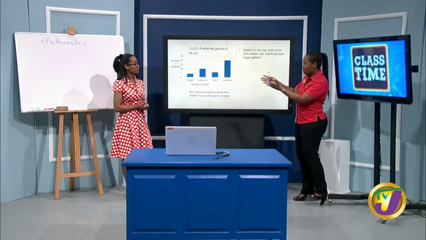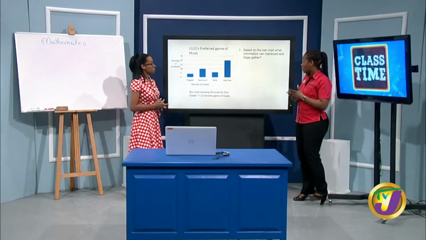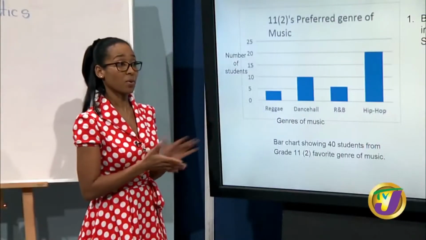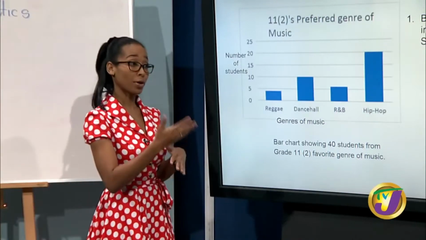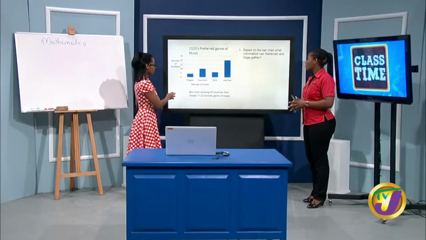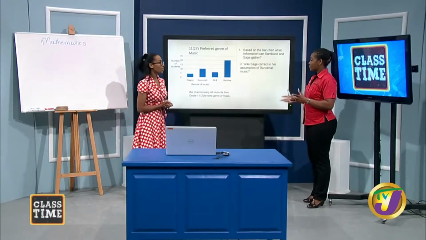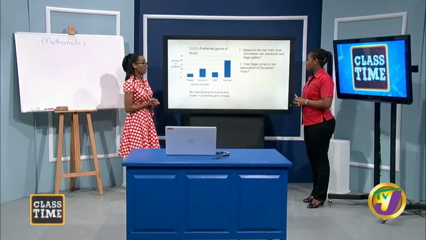It tells us that all the members of the class were surveyed. Yes, that's true. So this would be good data because everyone responded, more than 50%. There you go, 100% responded in this case. But was Sage correct in her assumption? No. Boy, I'm sorry for Sage.